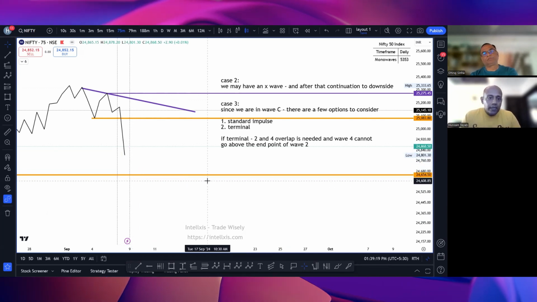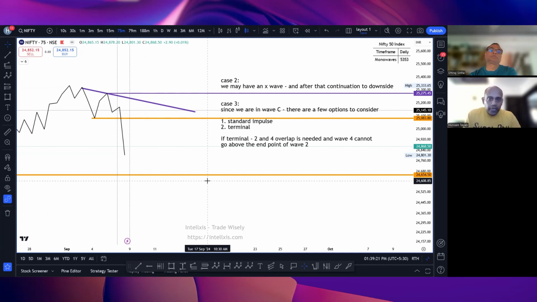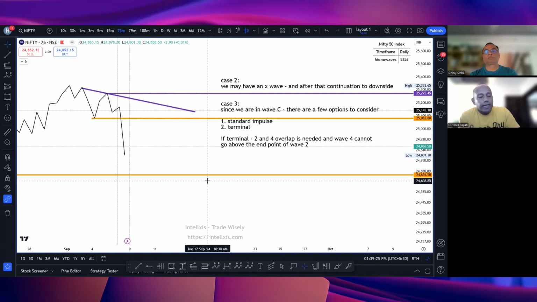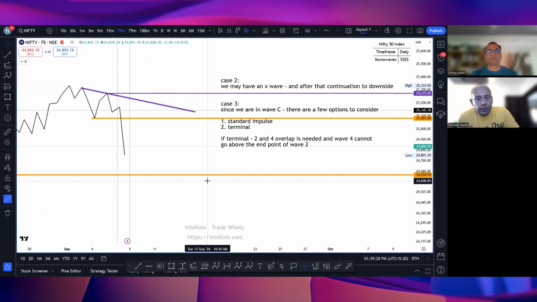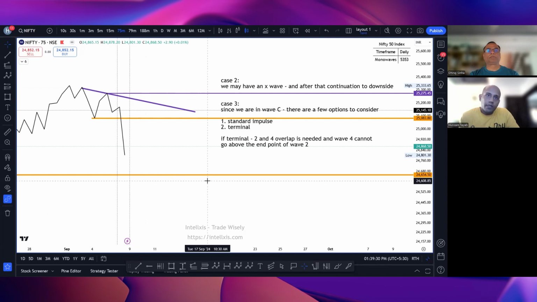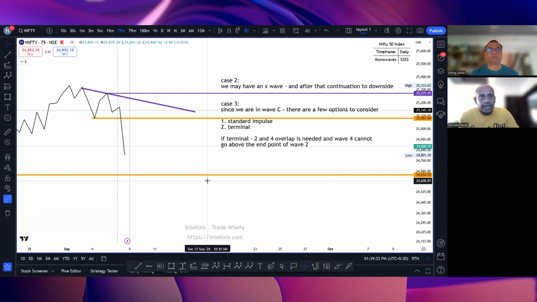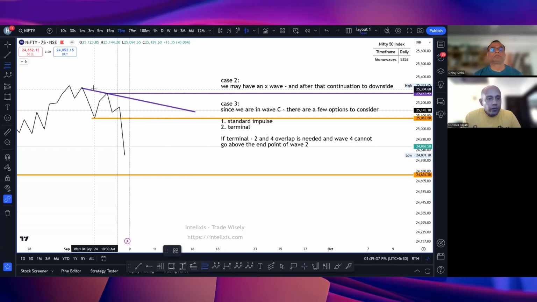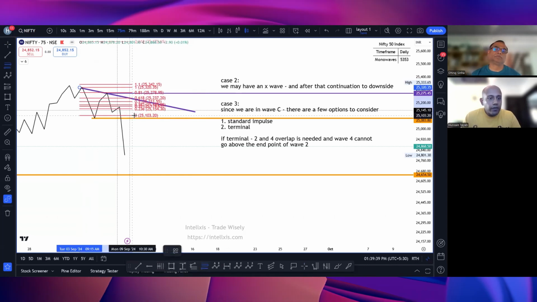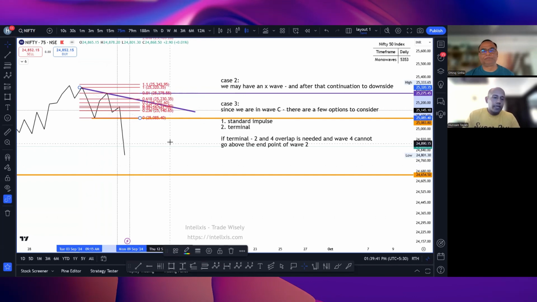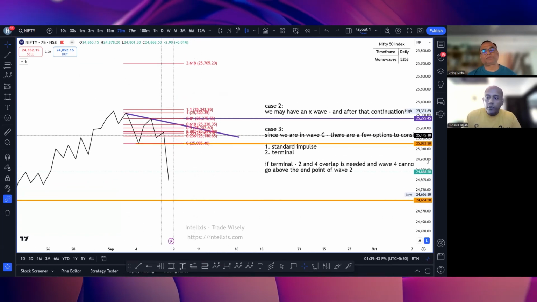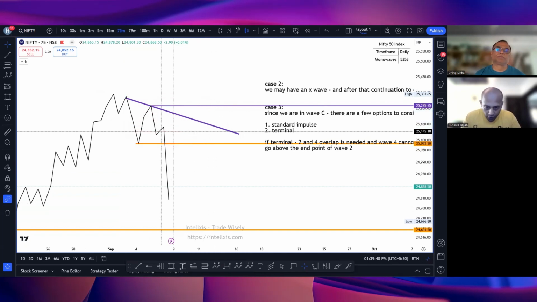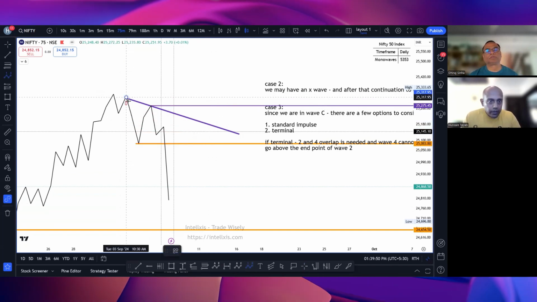So for case 3, since we are in a C wave, what it says is there are two options. You could either be a standard impulse or you could be a terminal. These two patterns appear in a C leg. Standard impulse नहीं हो सकता, sir, because wave 2 can never retrace wave 1 more than 61.8%. You will see it has retraced about 81%. ठीक है? Now for your easy understanding, I'm going to mark the second one.